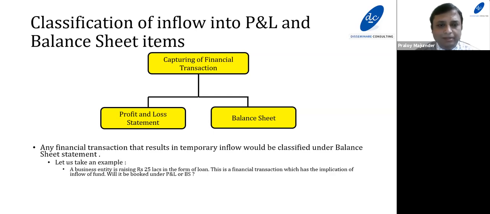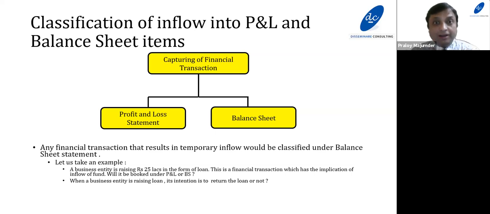Let us take an example. A business entity is taking a loan of 25 lakhs from the bank. So this is a financial transaction. The implication is an inflow, because when a business entity takes a loan, an inflow happens. The next question to ask, to classify whether it would be a balance sheet item or a P&L item, is whether this inflow is temporary or permanent.